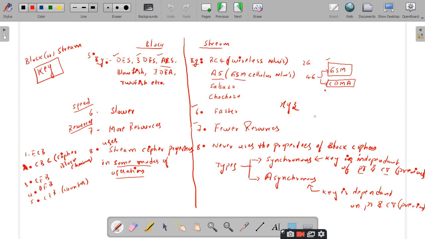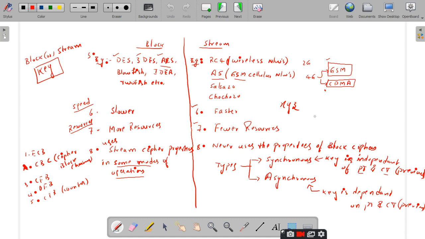And the sixth point we have discussed is the speed. The block ciphers are slower and the stream ciphers are faster. And the resources that the block cipher is going to take are more when compared to the stream ciphers, and stream ciphers take fewer resources than the block ciphers.